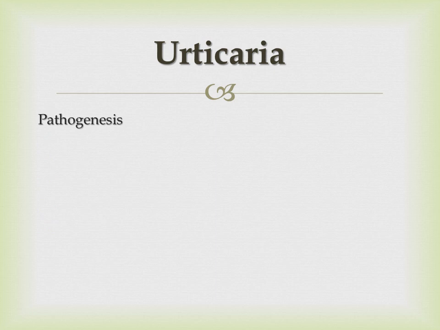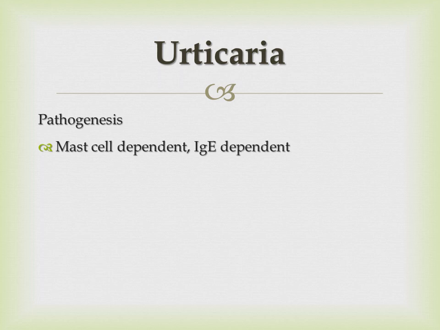Pathogenesis. When we talk about the pathogenesis of urticaria, as I already pointed out, the single important thing is the degranulation of the mast cells and allergic nature. It may be mast cell dependent. Whenever it is mast cell dependent, there is usually involvement of immunoglobulin E and eosinophils. And as you know from your third year knowledge, mast cells and immunoglobulin E are usually involved in the type 1 or immediate hypersensitivity reaction.